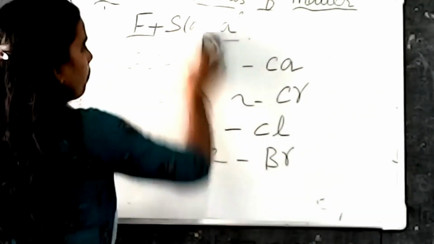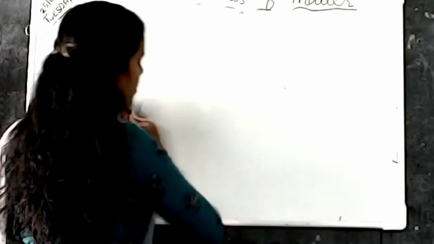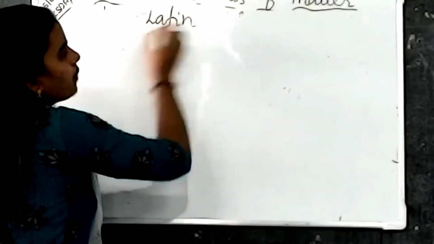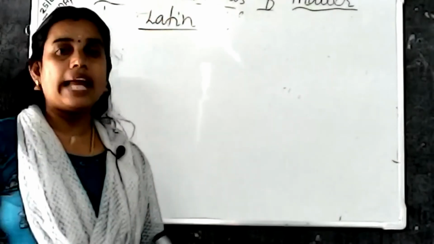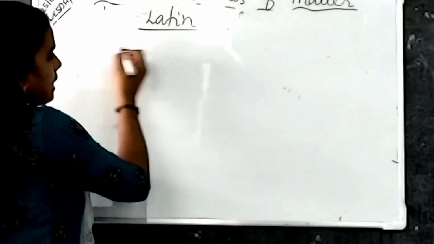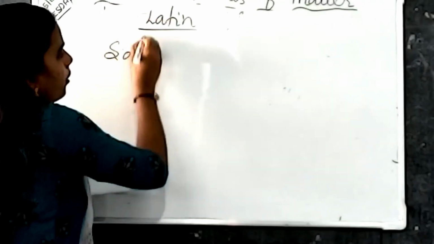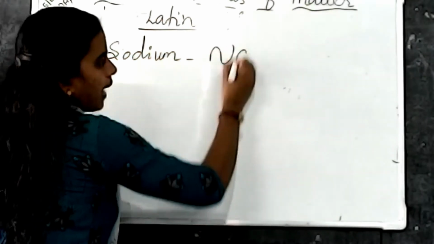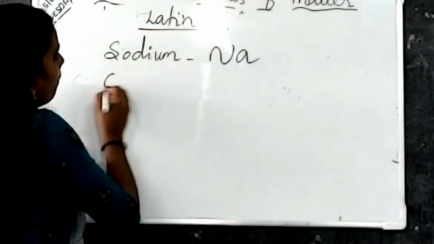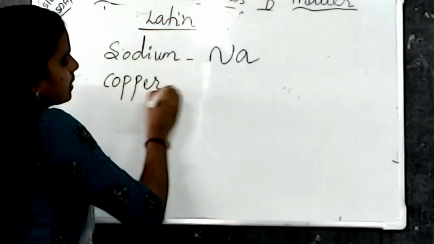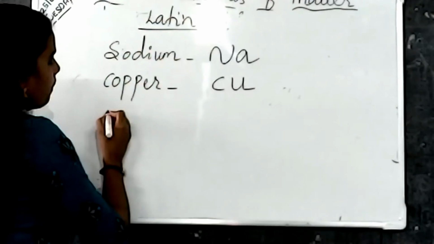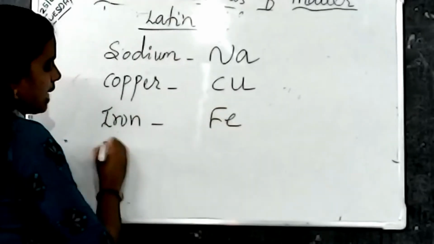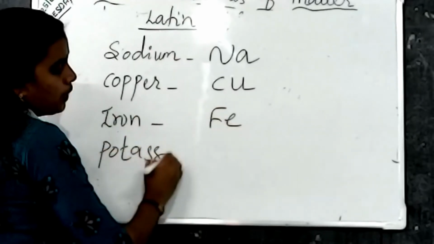Next one, third rule. The third rule is based on Latin name. Some of the elements are derived from their Latin name. For example, I am writing sodium. Do you know the symbol for sodium? Na. Then like that, copper, Cu. Iron, Fe. Potassium. These you have to memorize.